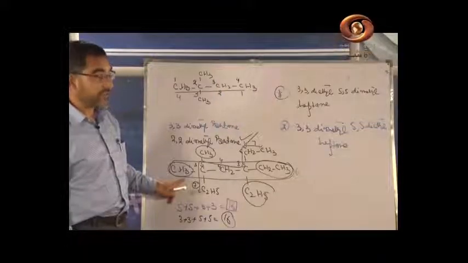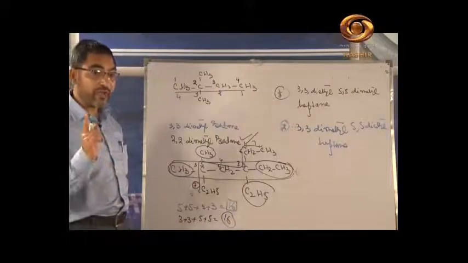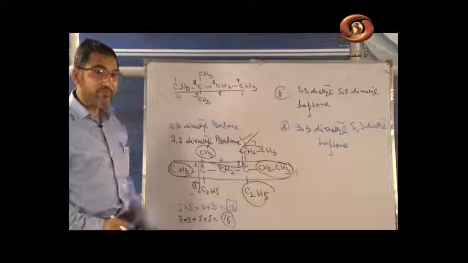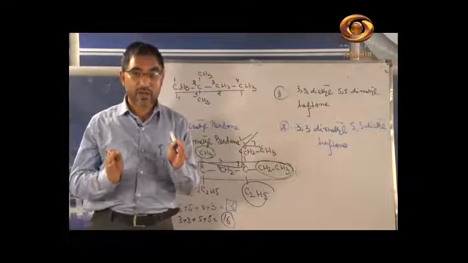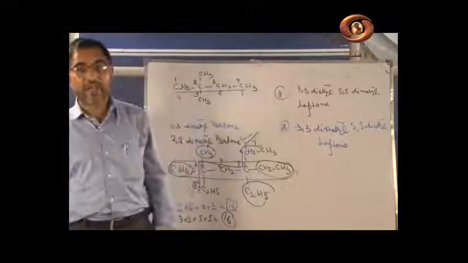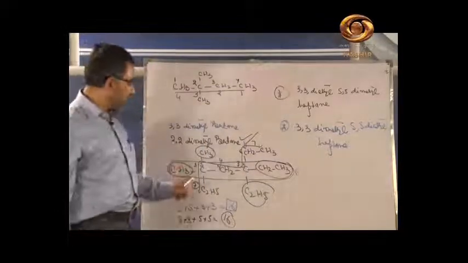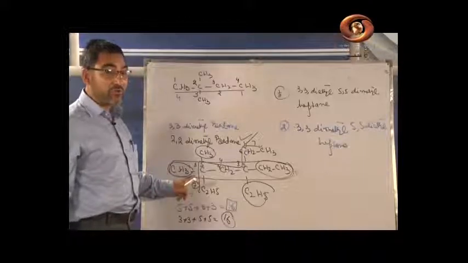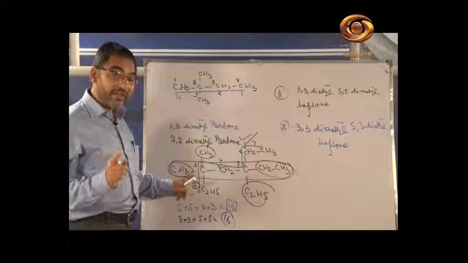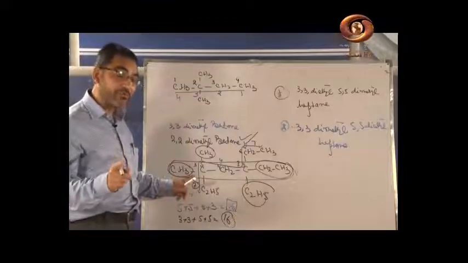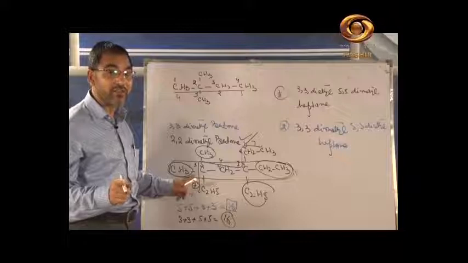Which name is correct? First of all, you have to remember that we have to start the numbering from that side where the methyl comes first. हमने नंबरिंग उस साइड से स्टार्ट करनी है जहां से मिथाइल हमें नजदीक में आता है. Methyl comes here at position number 3, because we have to start from that side where the methyl group comes first, because methyl is a senior member in the homologous series of alkanes.